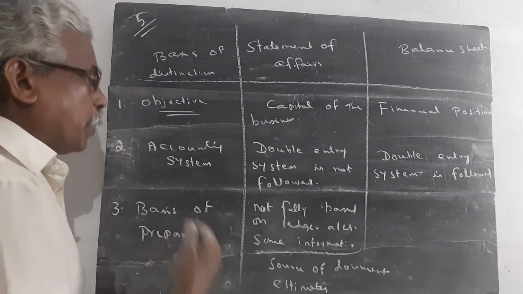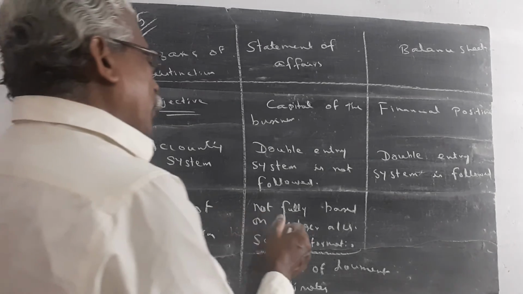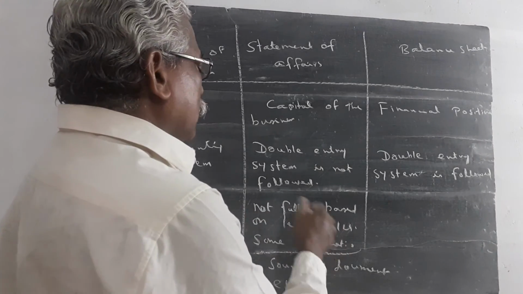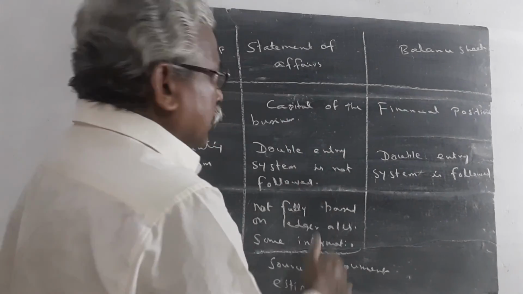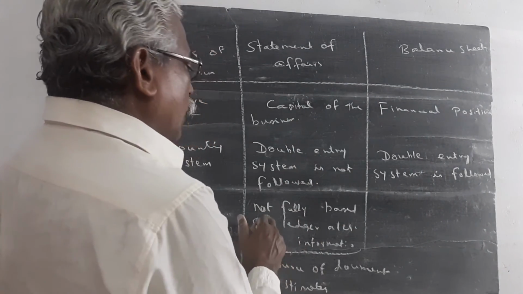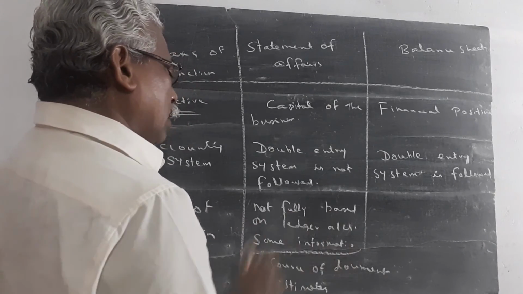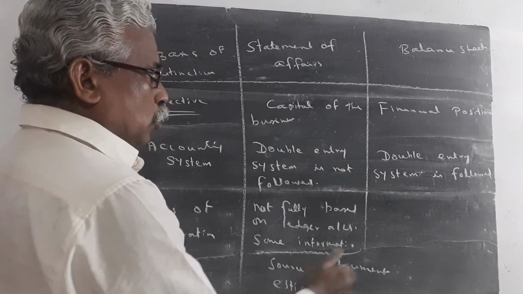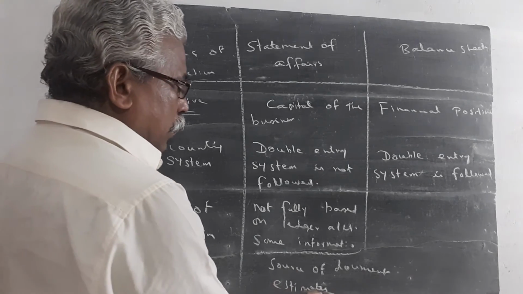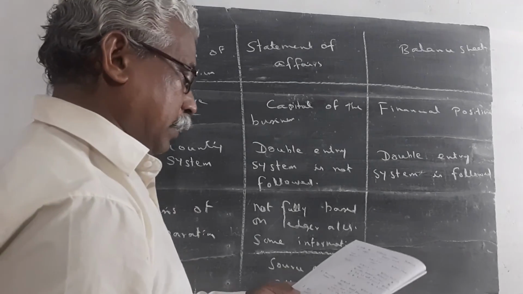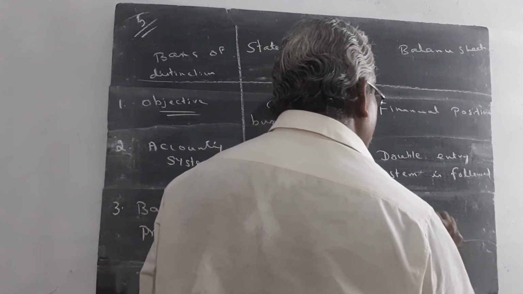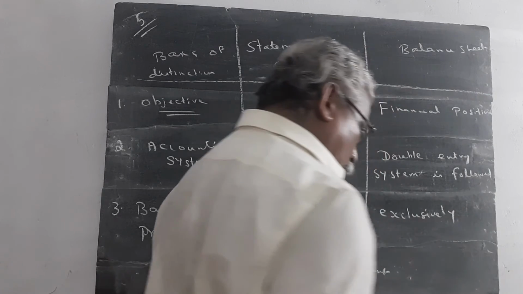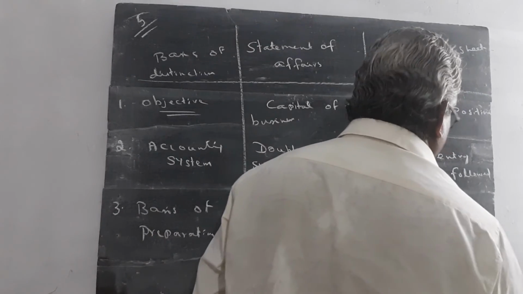Statement of affairs is prepared not from the ledger accounts, because the entire ledger accounts are not maintained in the single entry system or incomplete records. But the balance sheet is prepared fully, exclusively on the basis of ledger accounts.